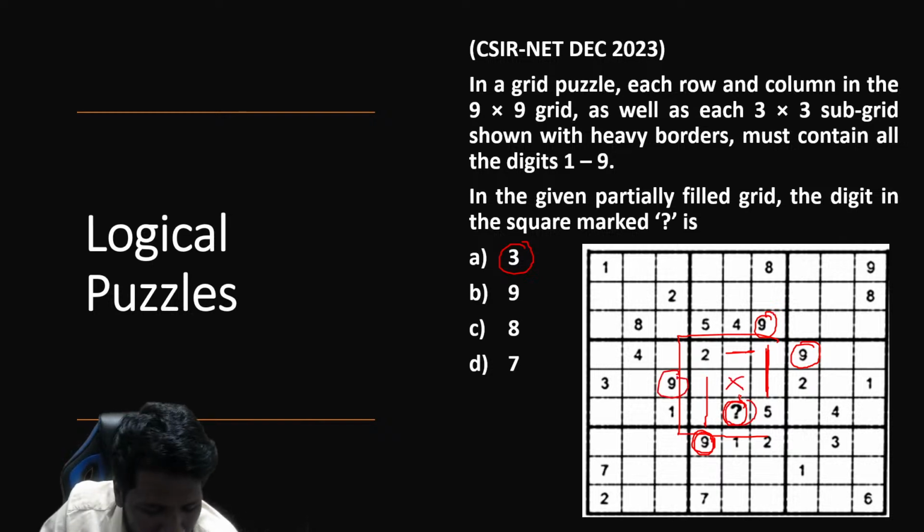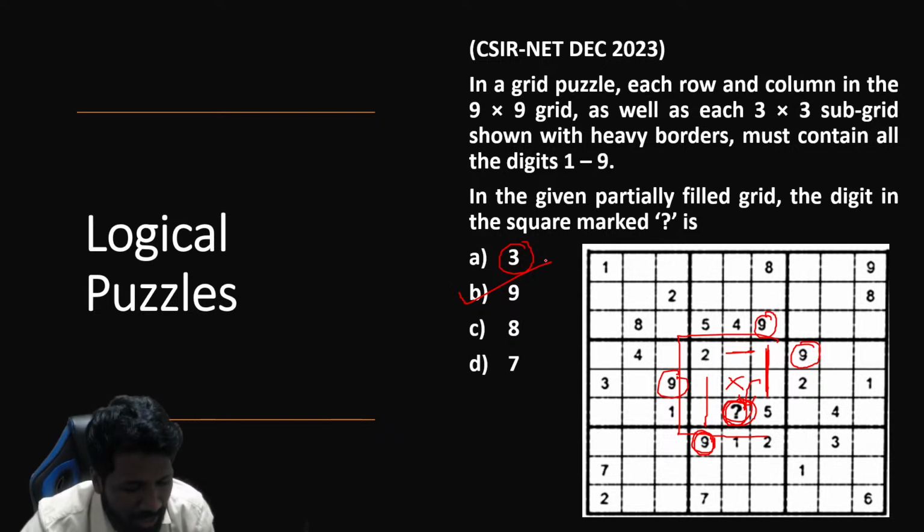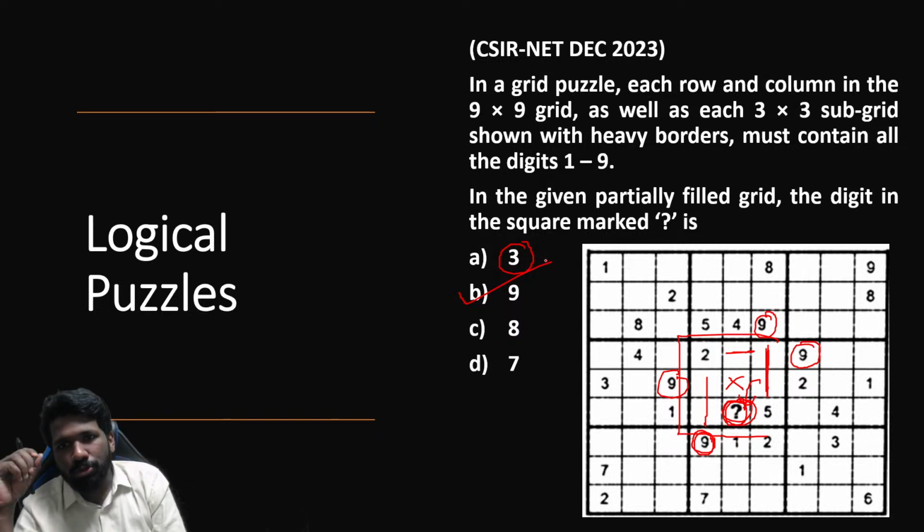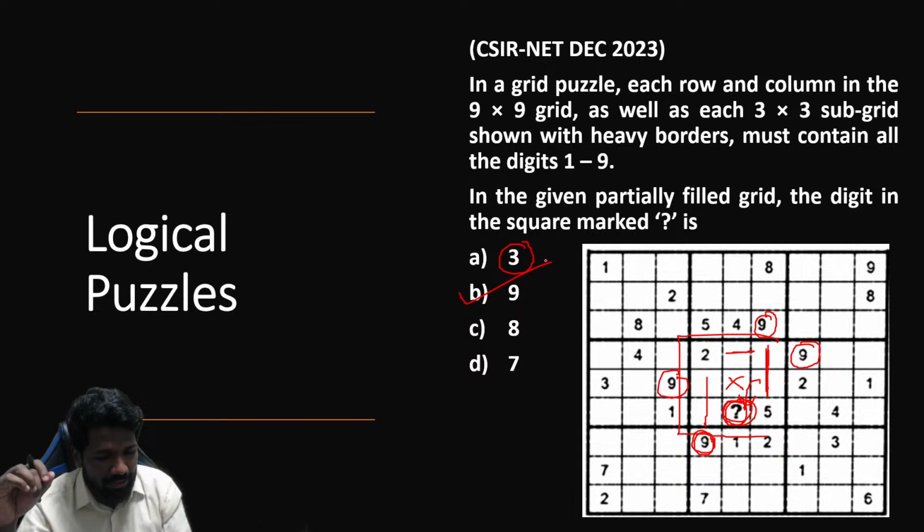So 9 should be in one of the places. So the only place available is this question mark place. So option B is the answer. Hope it is clear now. This is how to solve any Sudoku problem very fast.